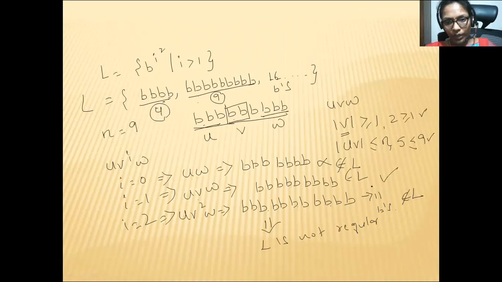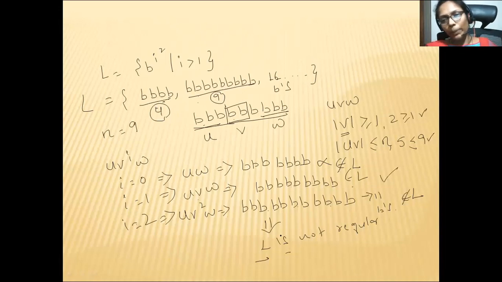If you get all these conditions as true, if the first one belongs to L, the second one belongs to L, the third one also belongs to L, then you can say L is regular. So you need to check this process. You need to continue this process till you get a string which doesn't belong to that language.